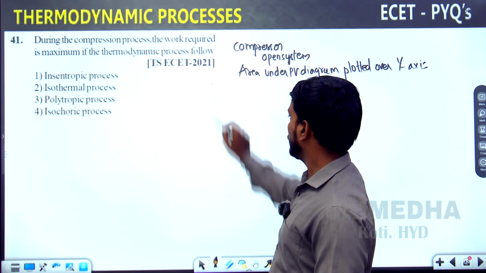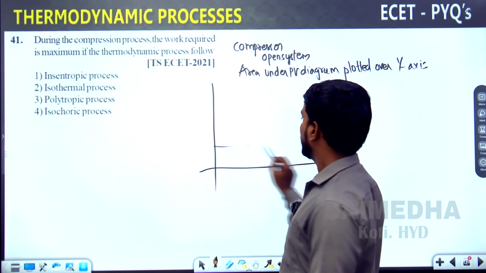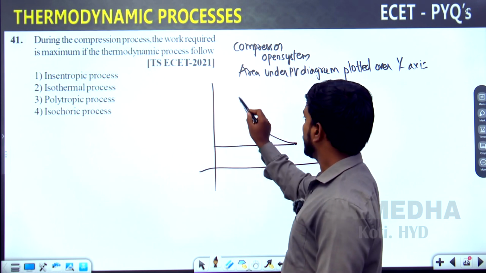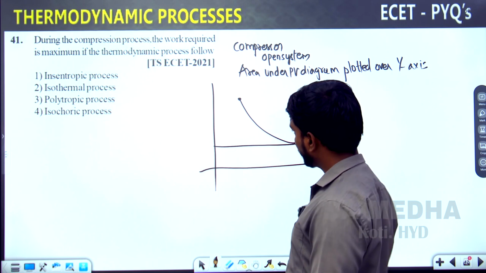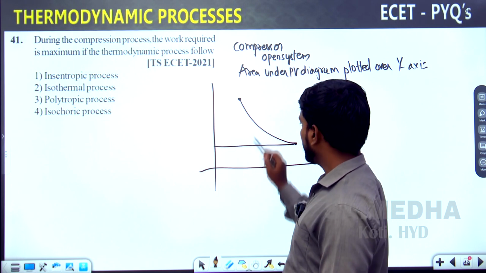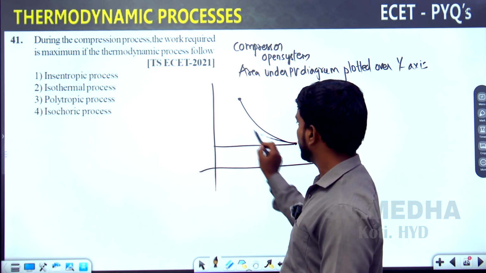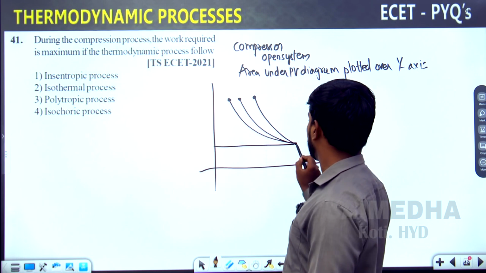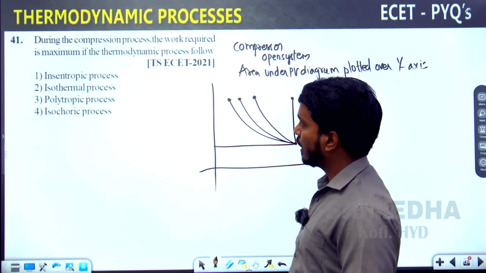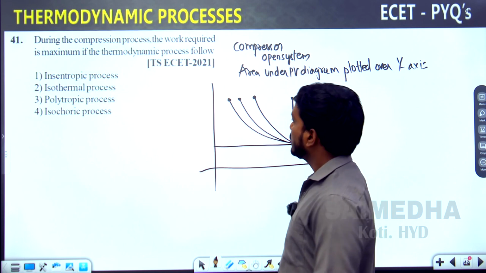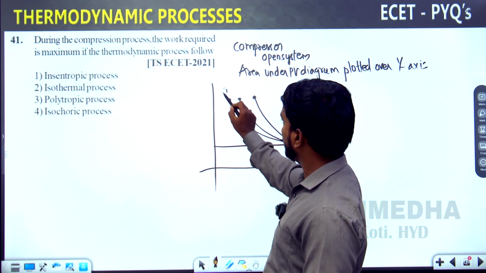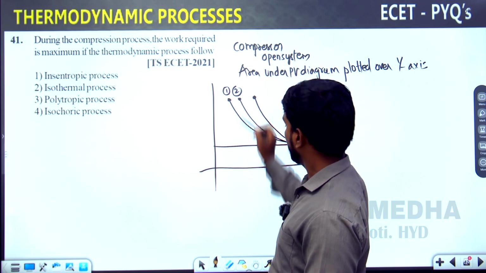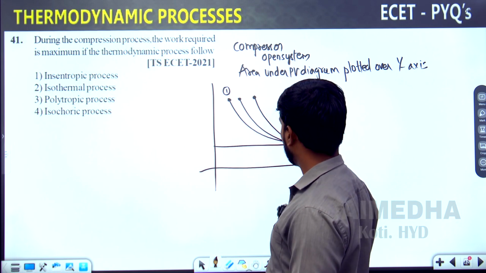So what we are going to do here is, this is the pressure increase up to here. So you can watch this curve, this curve, this curve and this one. So we have four processes. I will give them numbers based on the options.